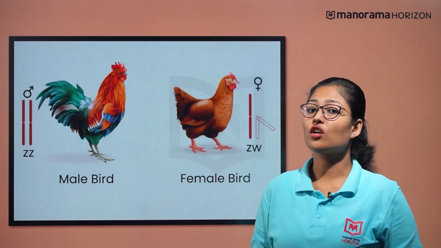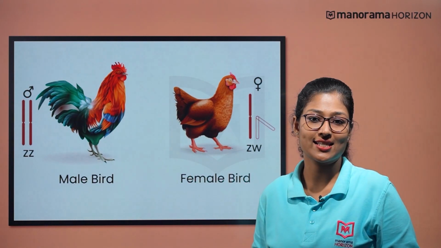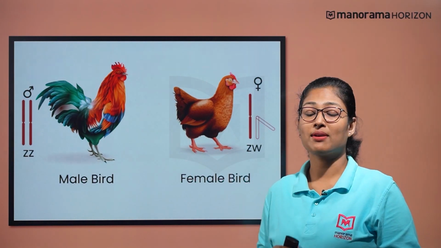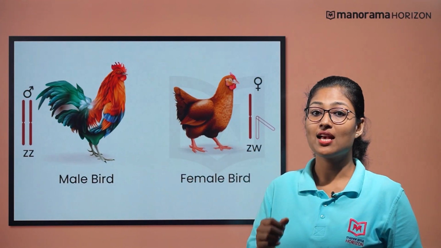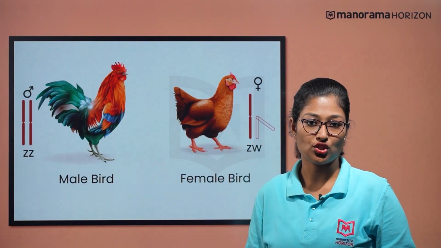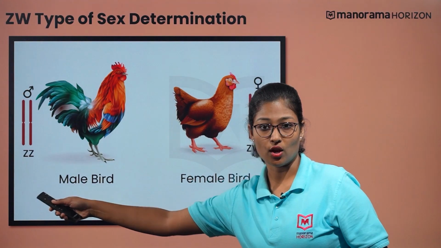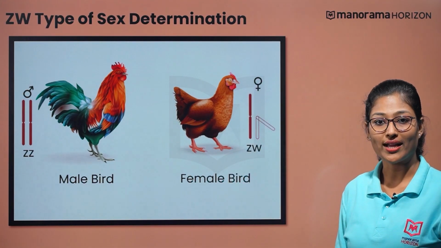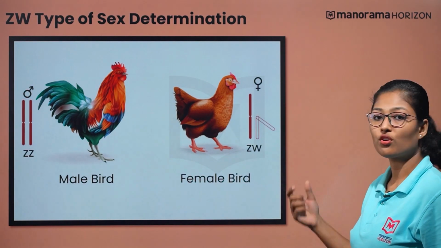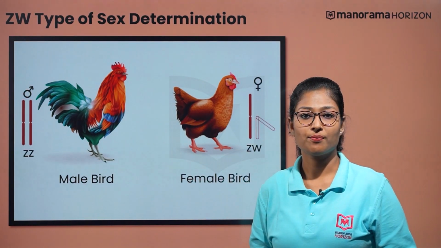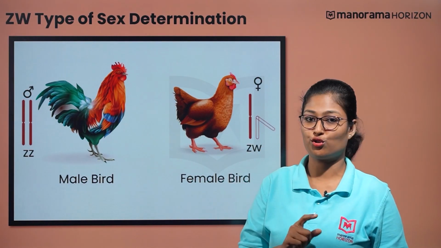Now that we have talked about the XO and XY type of sex determination in insects, let's talk about a unique mechanism found in birds. Birds such as hens exhibit ZW sex determination. Here, a male bird has two copies of Z chromosomes as sex chromosomes, while a female bird has a Z chromosome and a W chromosome as sex chromosomes. Here, both male and female birds have the same number of autosomes.